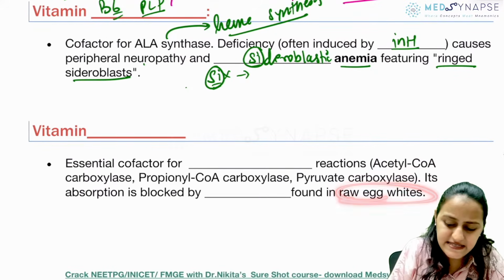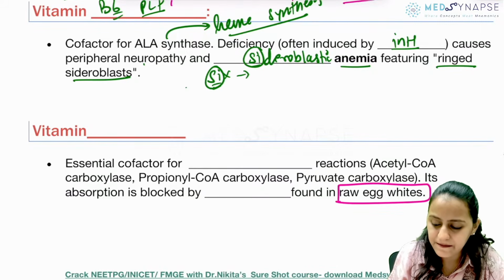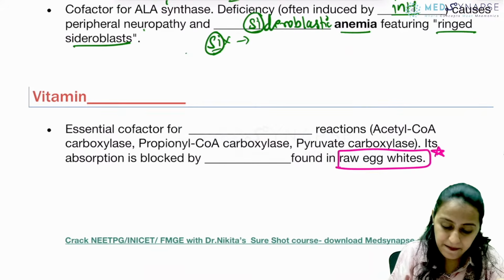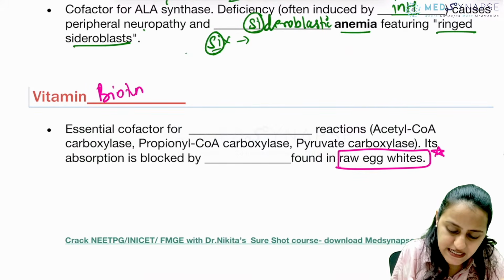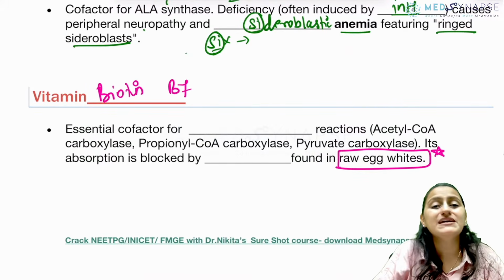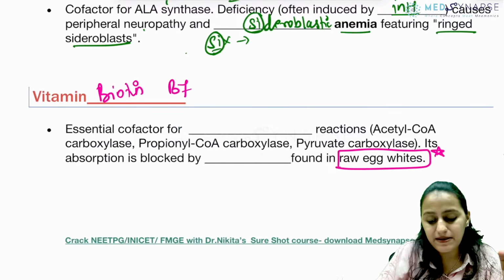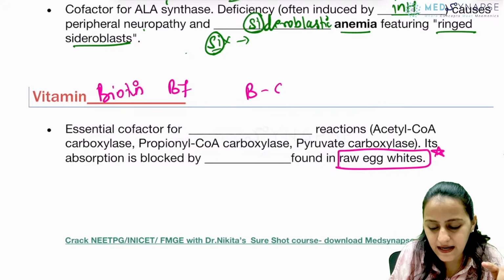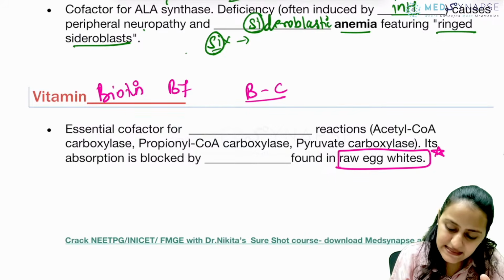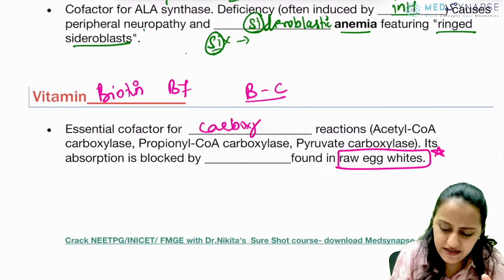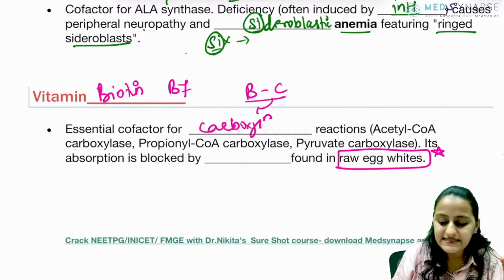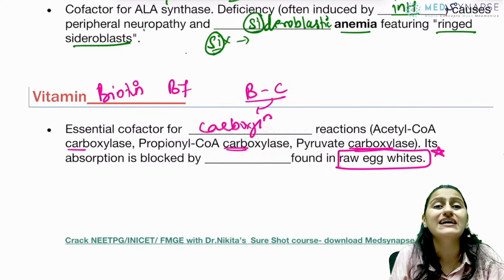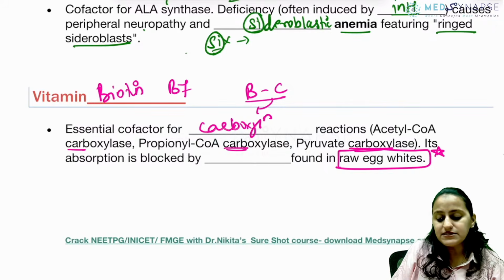रॉ एग वाइट खाने से इसकी डेफिशिएंसी होती है. It is biotin, which is vitamin B7. So remember this, biotin is the cofactor for, after A and B, here comes C, that is carboxylation reactions. ठीक है, acetyl CoA carboxylase, propionyl CoA carboxylase, pyruvate carboxylase that requires biotin.